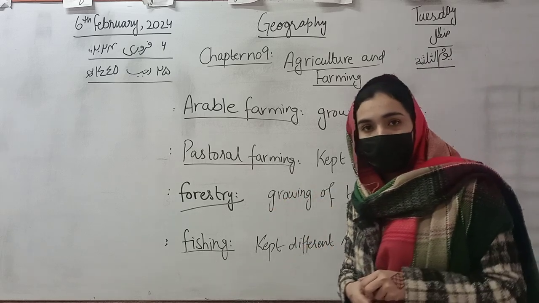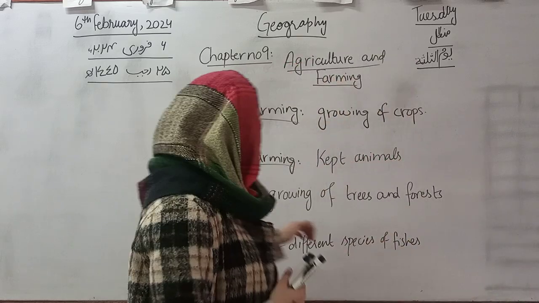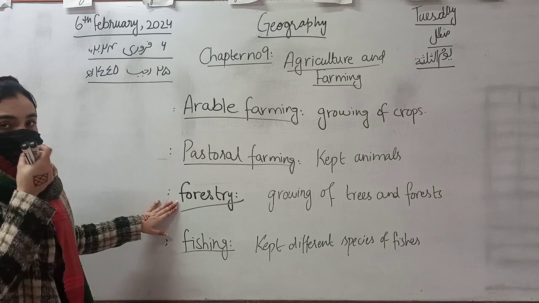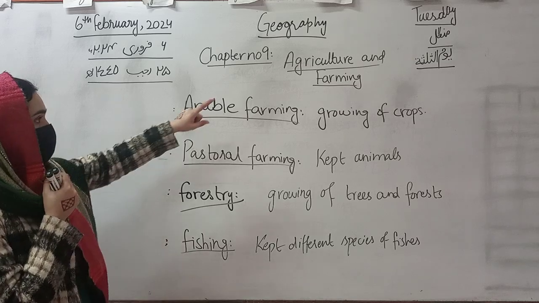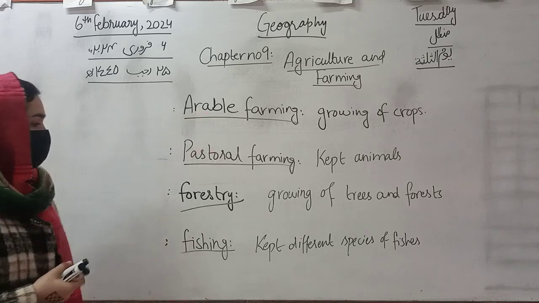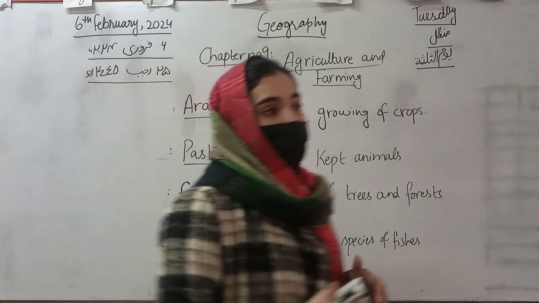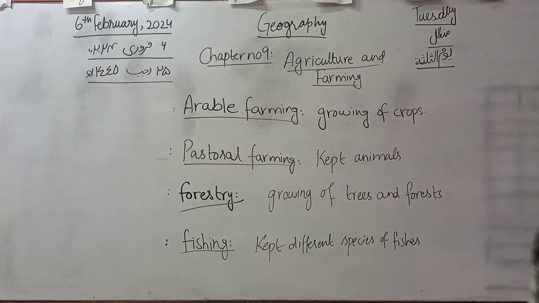The fourth one is fishing, in which we can grow different species of fishes and hold them for beneficial purposes, and we eat them as they are eatable.